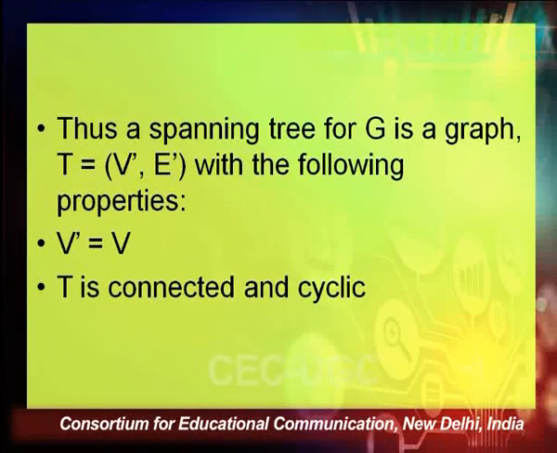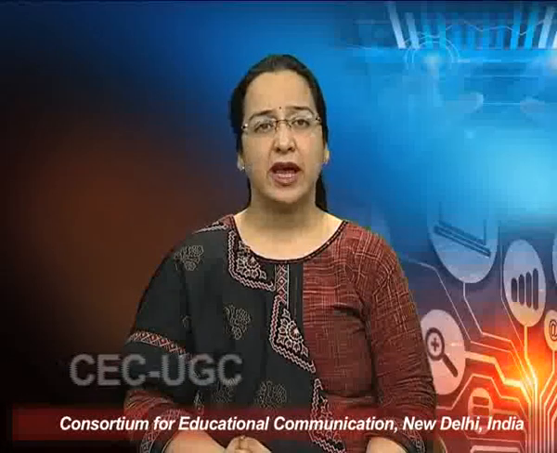So we can say a spanning tree for a graph G having the characteristics I just told is another graph, a tree, represented by the letter T. It has a set V dash and E dash, where V dash is exactly equal to V, because we are talking about covering all the vertices, spanning a tree over all the vertices.